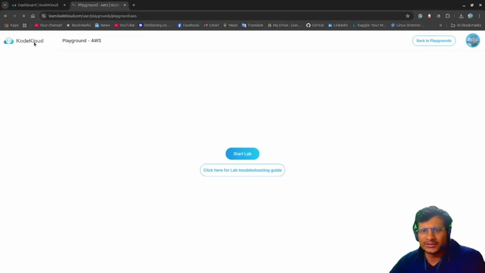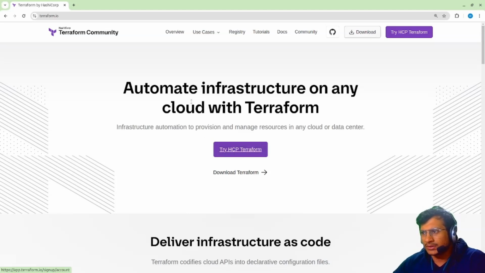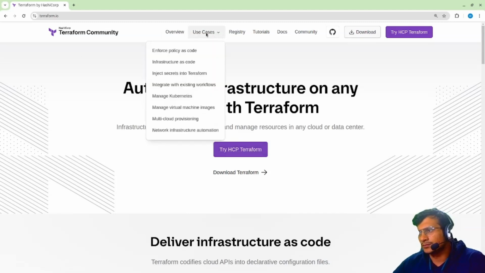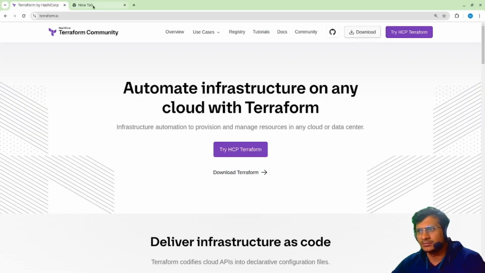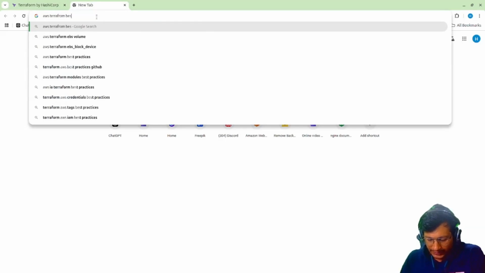Launch it. In the meanwhile, till it gets started, I'll show you what Terraform is. It is an infrastructure as code tool developed by HashiCorp, and here you can see HCP, the HashiCorp language. We can follow this, or if you just search for AWS Terraform best practices.